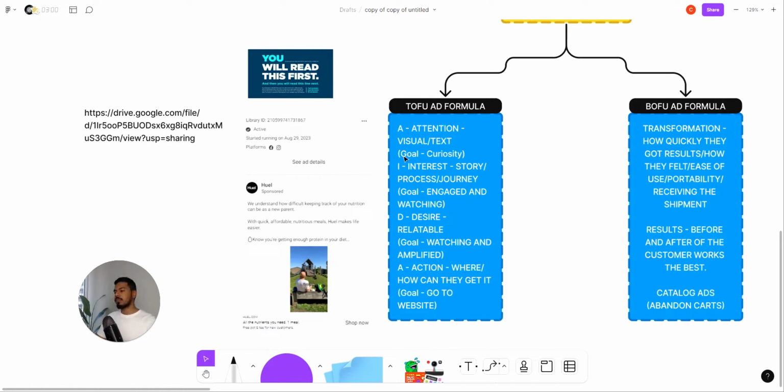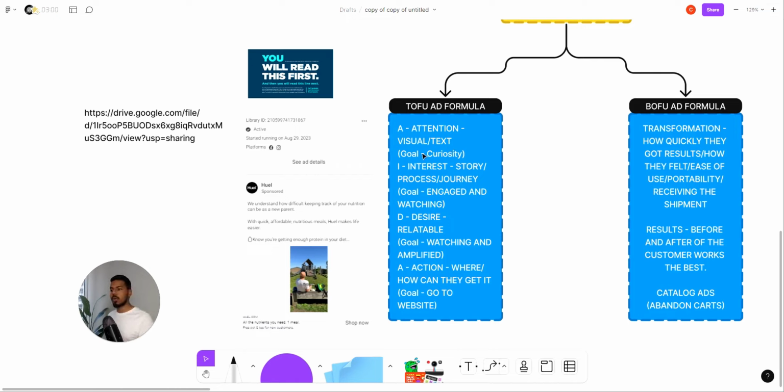Here you'll see the goal is curiosity. I'm taking you through different goals because many people don't really understand the goal of the action that they are putting out in their creative. When you understand that there's a certain goal for every single segment of the ad, that's when you understand what input is needed so that the output, the goal, is achieved.